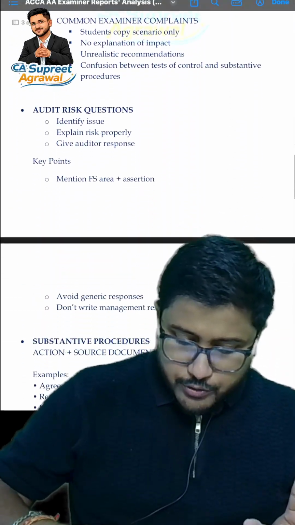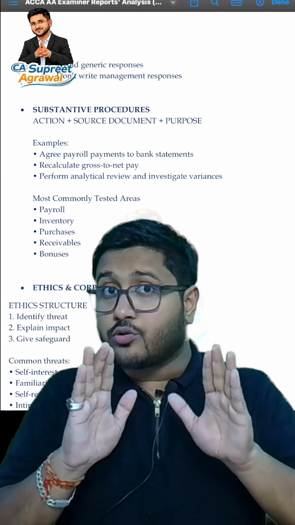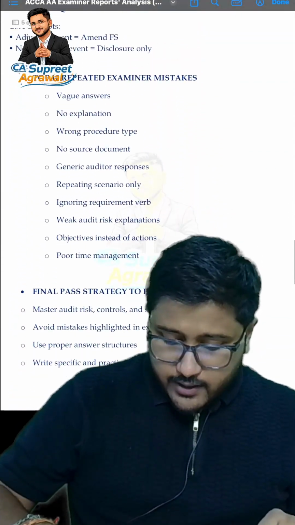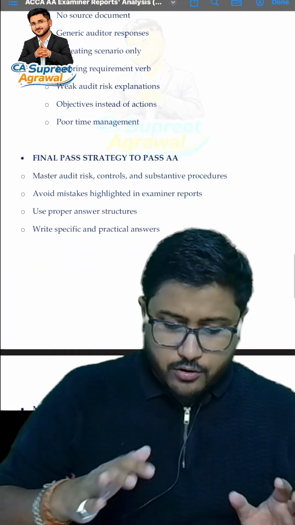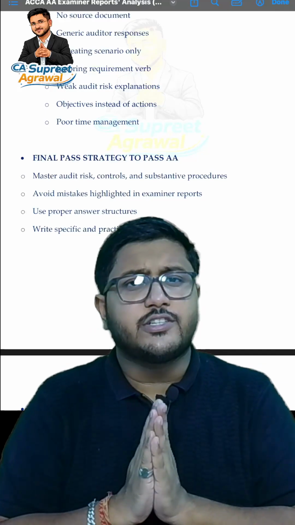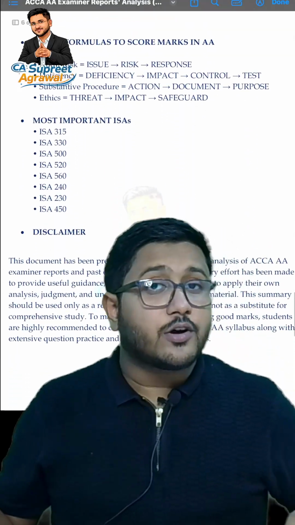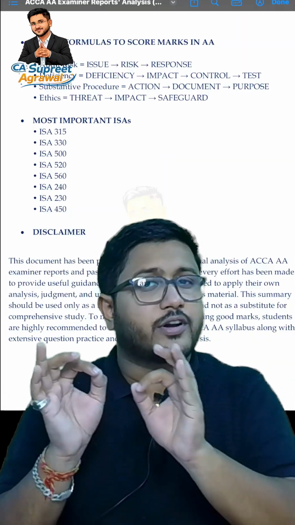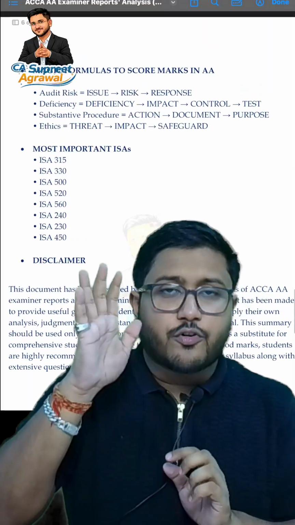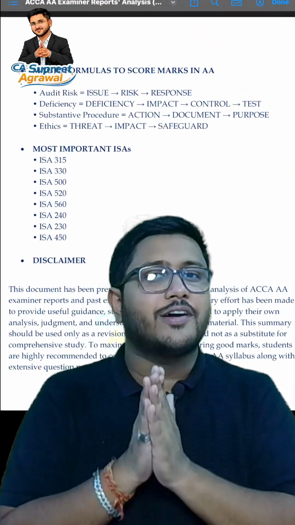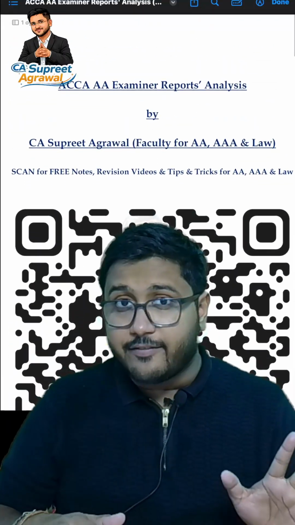And then we are going to discuss different types of most frequently asked questions and how to answer them effectively. Then we are going to talk about the summary of the examiner tips, and also the final strategy that you need to follow to score good marks in AA. My dear friends, then we are going to discuss some of the most important issues, and also the magic formulas to score maximum marks in your AA paper. So watch this video till the end and we are going to cover everything in detail.